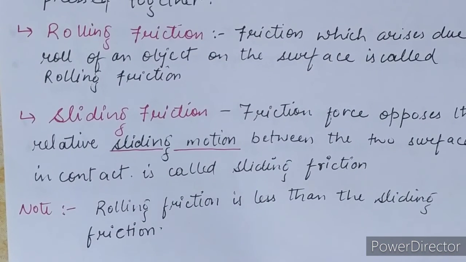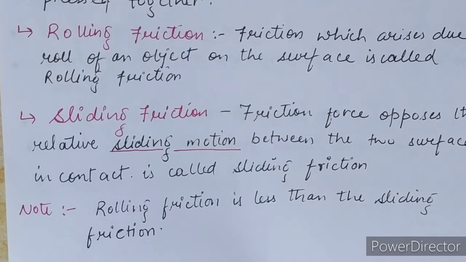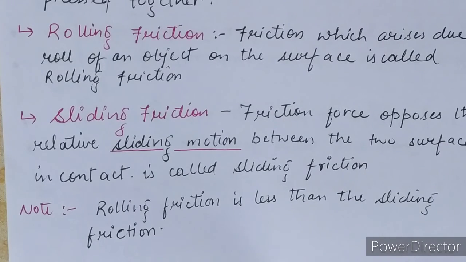Now, through this activity, we are able to understand what rolling friction is and what sliding friction is. We have concluded that rolling friction is less than sliding friction, because to develop a friction force, the maximum surface should be in contact with the other surface. Then only the friction force develops.